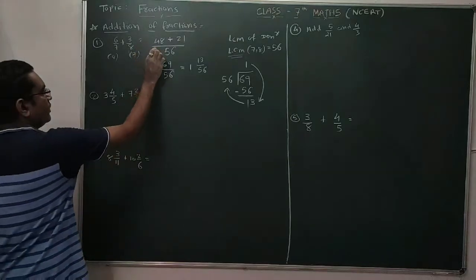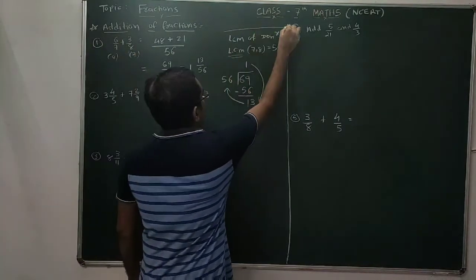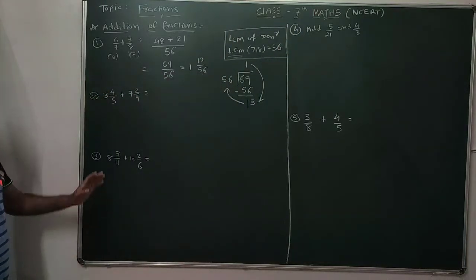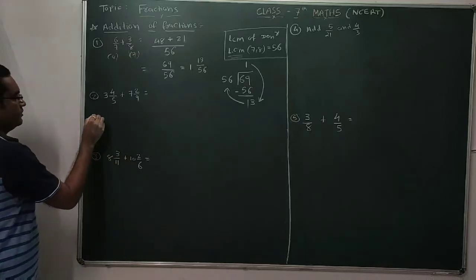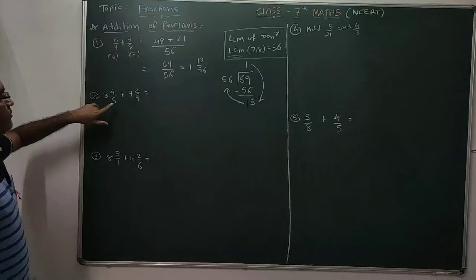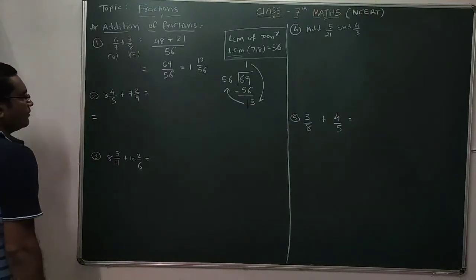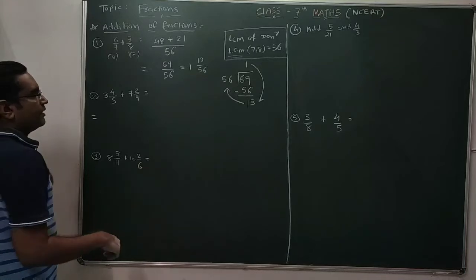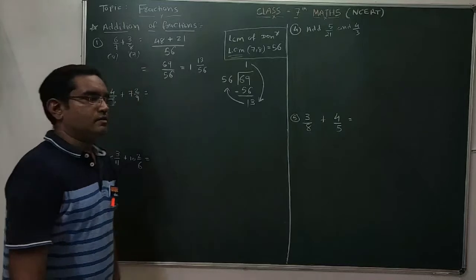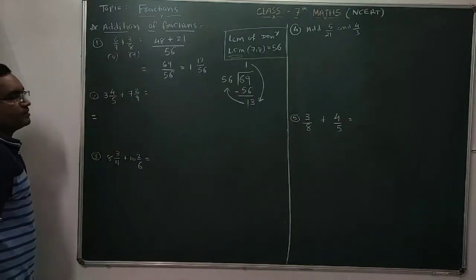So this is how you can perform addition of two fractions by finding the LCM of given denominators. Now students, here you have to perform addition of these fractions, but these fractions are given in mixed number form. So whenever the mixed numbers are given, the first step is to convert those mixed numbers into fractions. So we are getting improper fractions. So how to convert this mixed number into fractions?